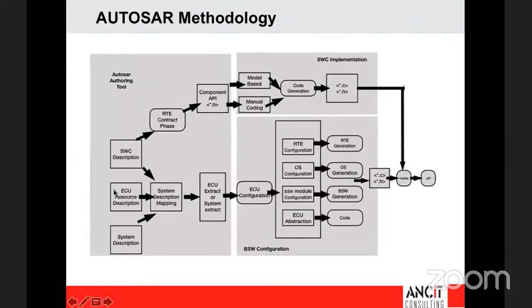So once you load this ECU extract into your BSW configurator, or whatever tool you are using in your organization, the configurator will pick up all the modules that are required for your ECU development. And then you can configure these modules, whether it's RTE, OS, BSW, and finally integrate it with your application and go for the build. So this is the whole ECU extract that will be generated as part of this whole process.